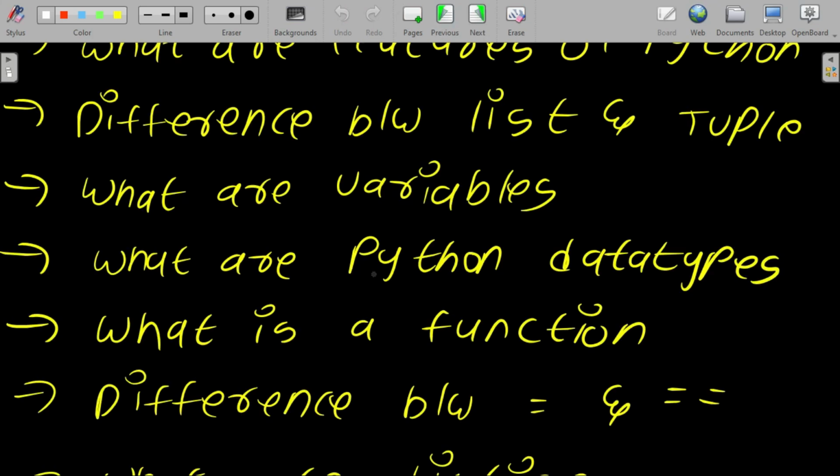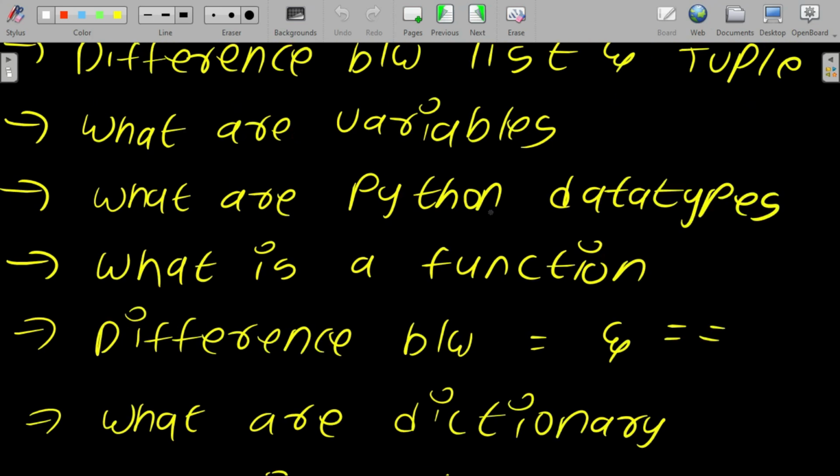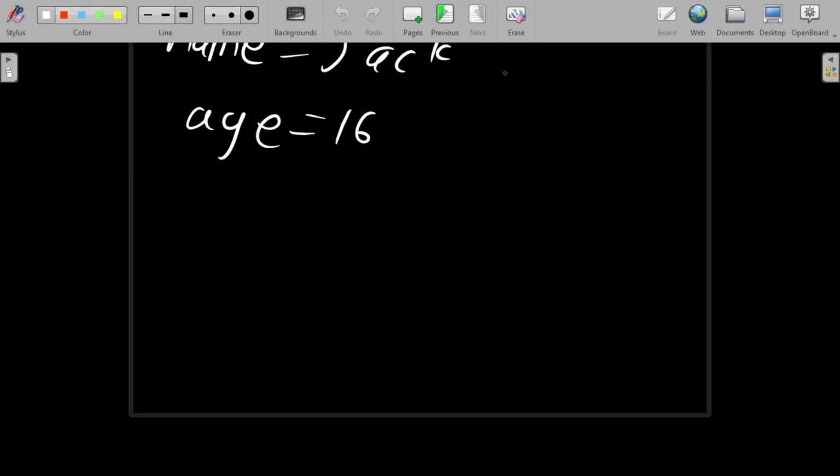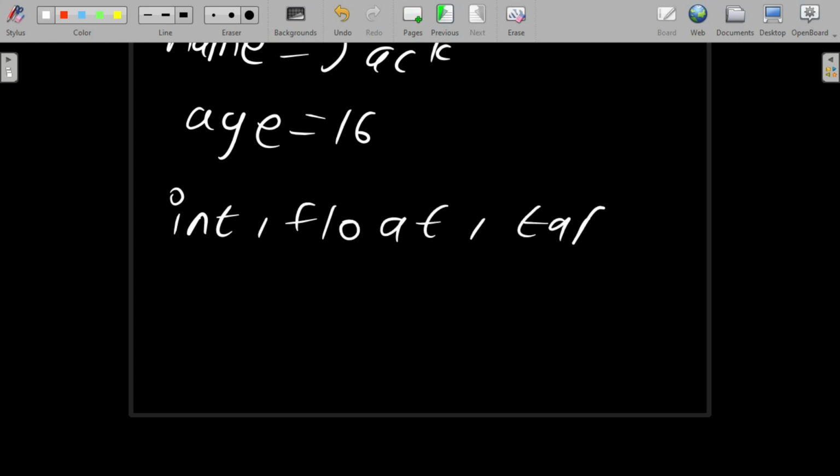What are Python data types? This is also asked in many programming languages. Common data types are int, float, string, boolean, list, tuple, set, and dictionary. Let me write it. So int, float, and tuple. The tuple spelling is wrong, so let me erase it.